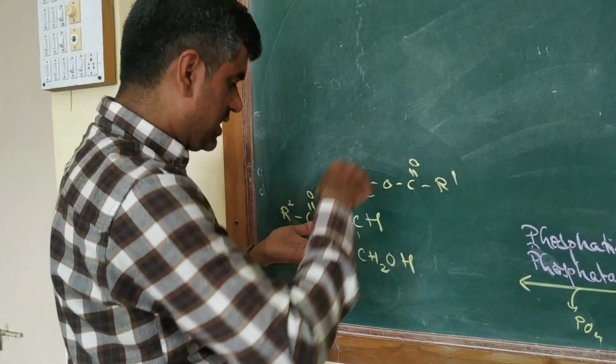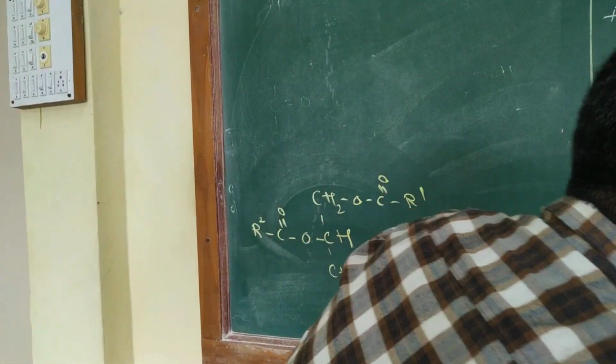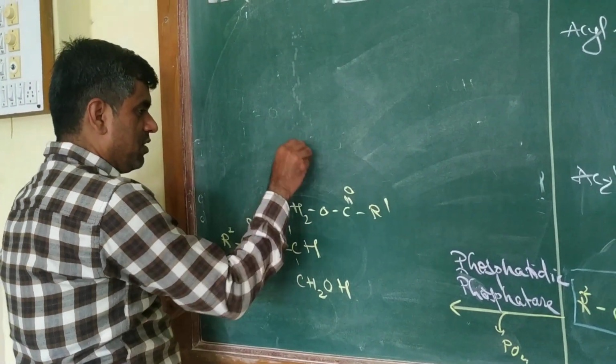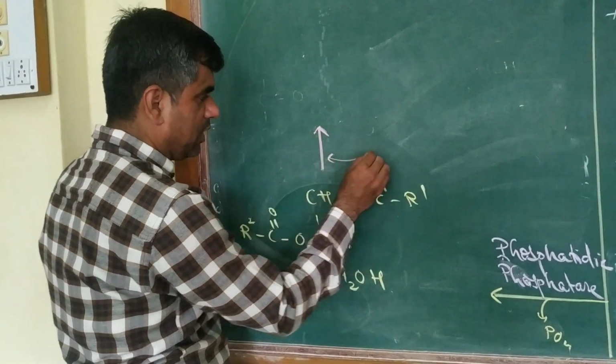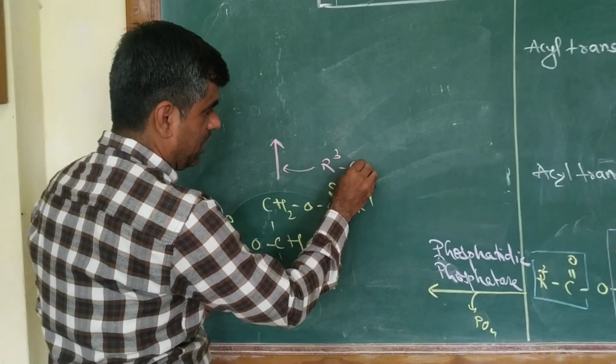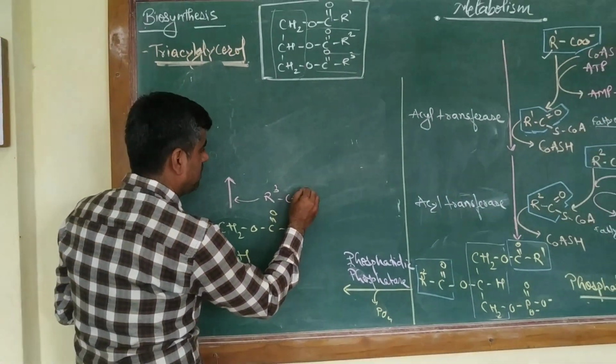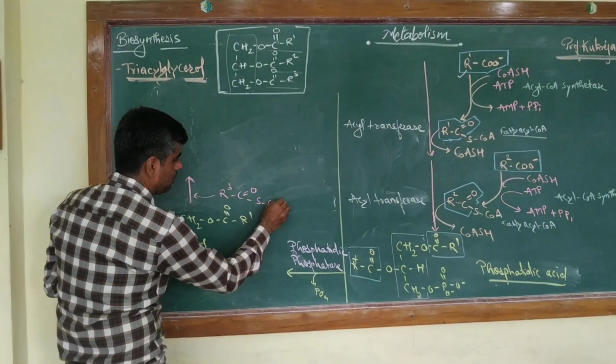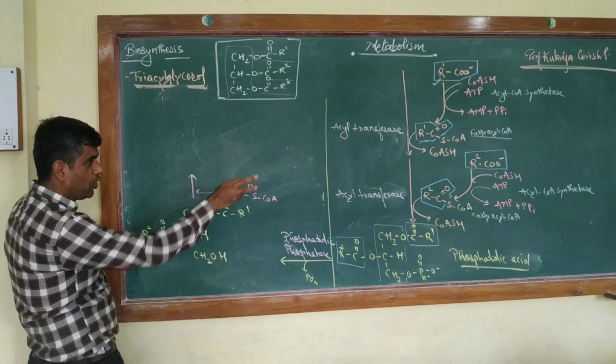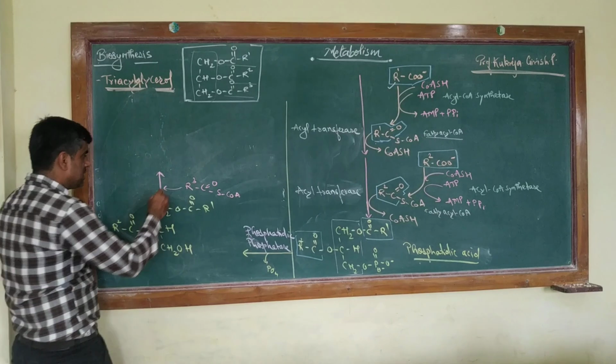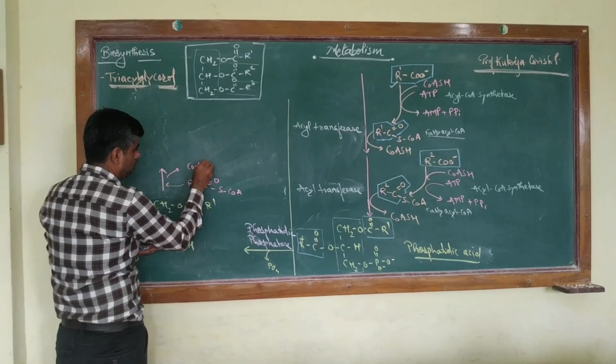Now in a similar manner as we have seen there, one more fatty acyl CoA will enter. Say now you have R3, the third fatty acid in the form of its CoA, which has been activated no doubt by acyl CoA synthetase. This will give up the CoASH group.